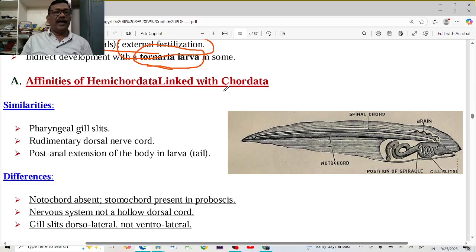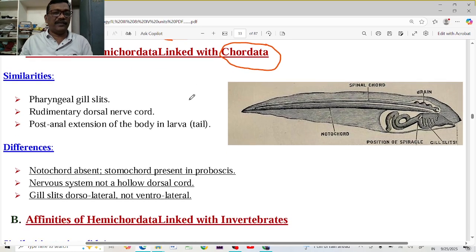Okay. Affinities of Hemichordata is a very important thing here. Affinities means the relationship with other animals. Here other animals is one: what are the links with Chordata? Affinities with Chordata. What are the links with the non-chordata, for echinodermata, for example?